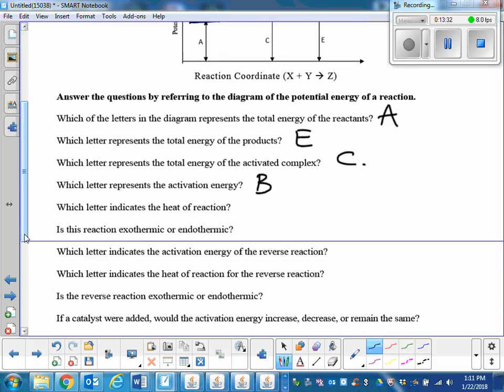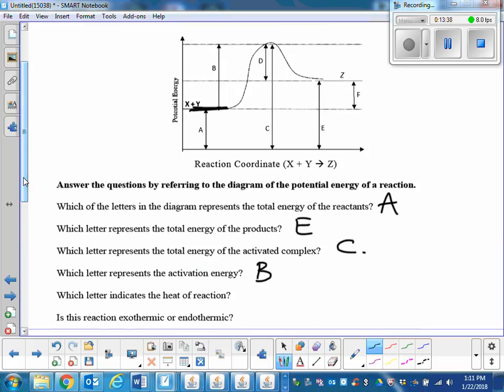So, heat of reaction, Megan, it's product minus reactant. So, here is the product, that is the reactant, that difference is the heat of reaction. X, that is correct. Ali, is this reaction exo or endothermic? It is endothermic.